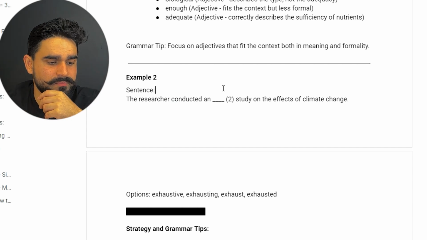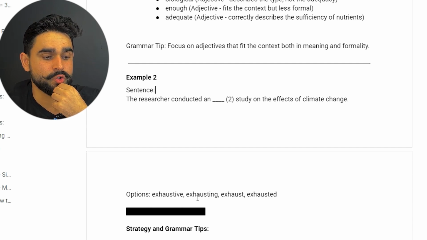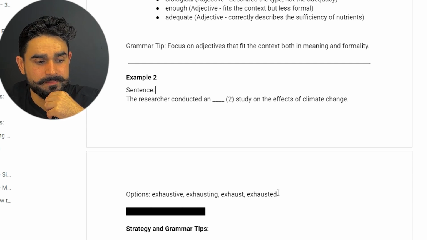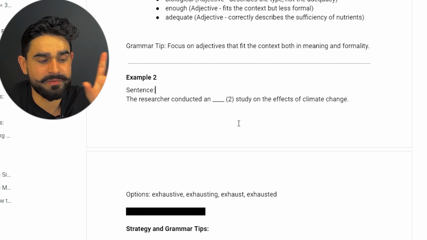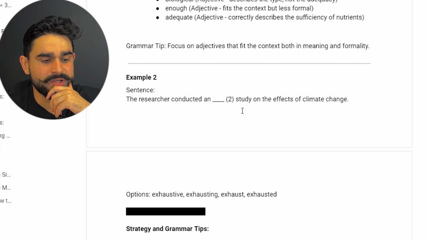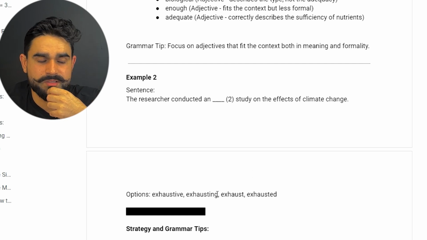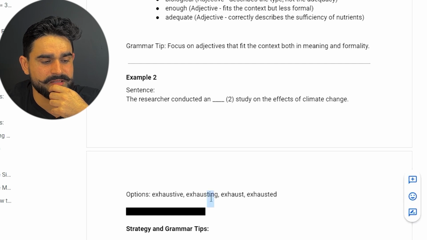Okay, so over here there are all the vowels, A, E, I, O, U. So exhaustive, exhausting, exhaust, exhausted. Using the elimination method quickly: conducted an exhausting study, present continuous, nah, doesn't fit.